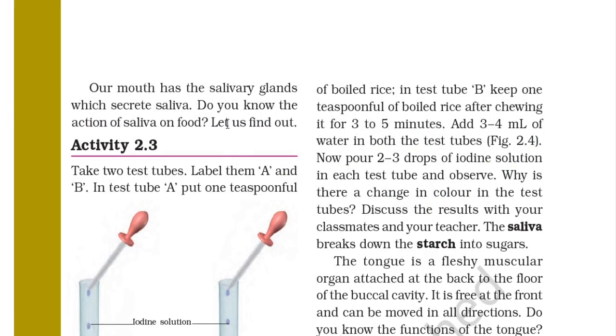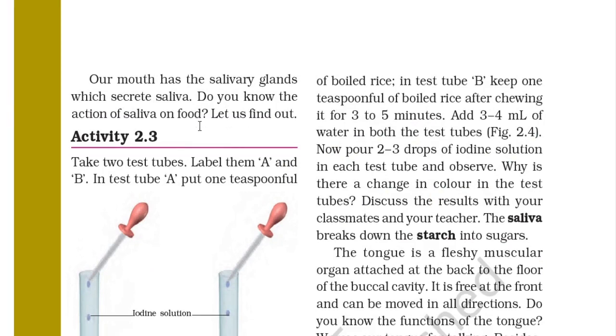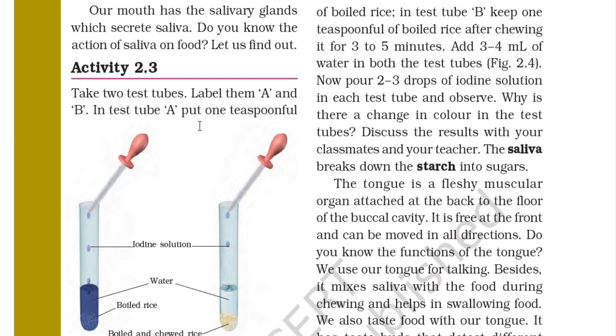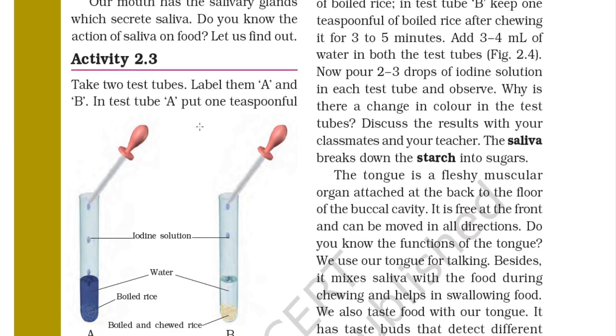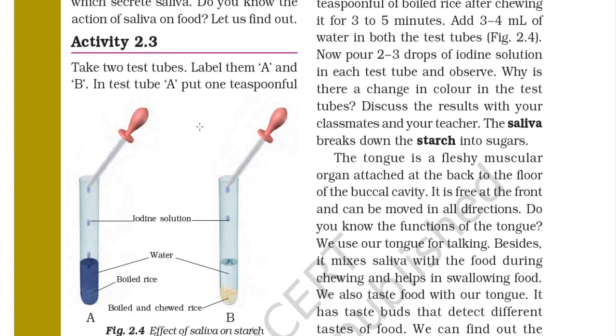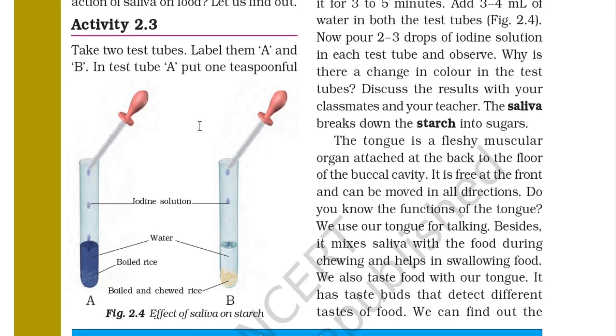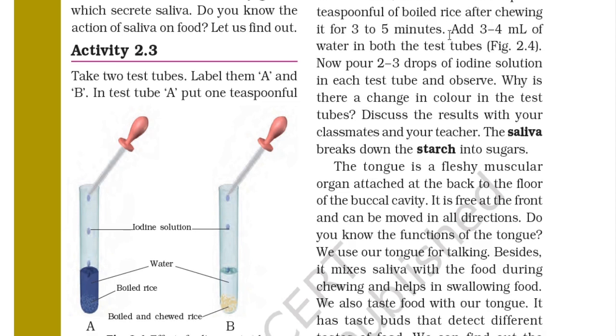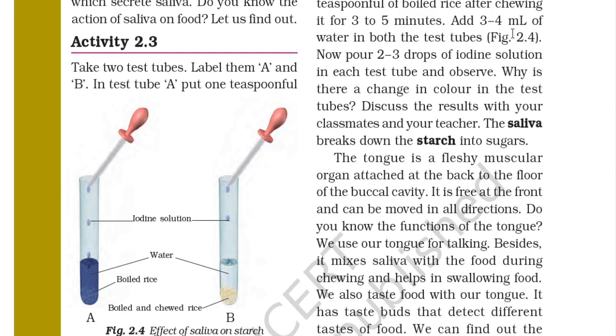Do you know the action of saliva on food? Let us find out. So for finding out, this is an activity. Activity 2.3. Take two test tubes. Label them A and B. In test tube A, put 1 teaspoonful of boiled rice. In test tube B, keep 1 teaspoon of boiled rice after chewing it for 3 to 5 minutes. Add 3 to 4 ml of water in both of the test tubes. In figure 2.4 you can see.